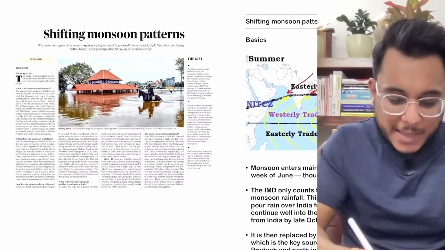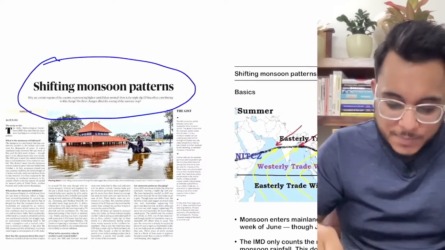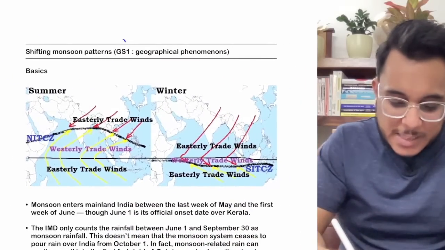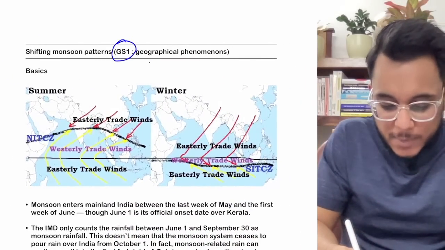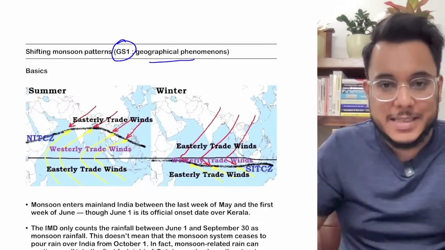Shifting monsoon patterns. Now this particular article we'll see with respect to GS paper number 1. In GS paper number 1, there are geographical phenomena that have been mentioned. So there we'll see this article.